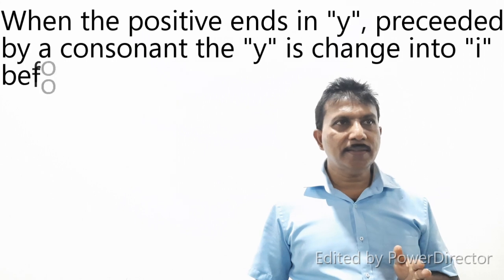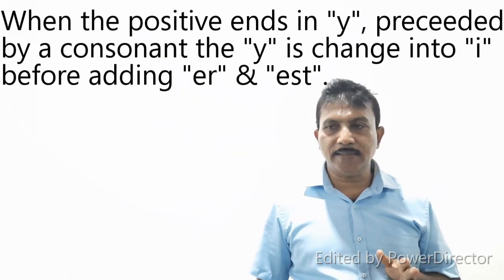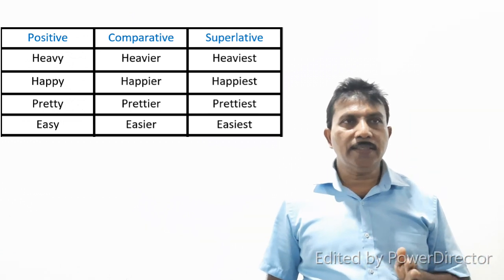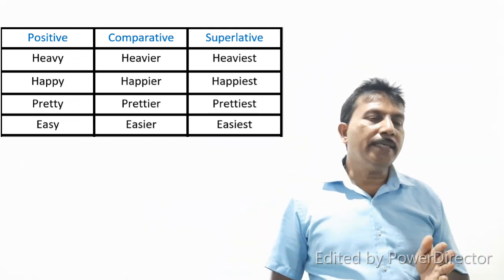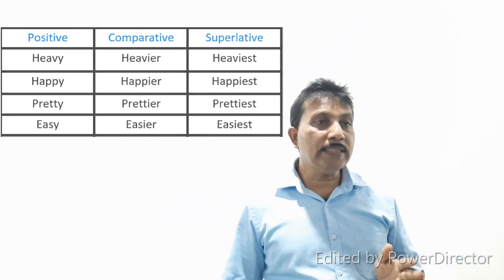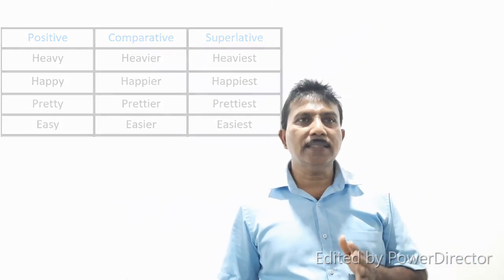Next one, when the positive ends in Y preceded by a consonant, the Y is changed to I before adding ER and EST. Look at the words heavy, heavier, heaviest. Then happy, happier, happiest. Easy, easier, easiest.